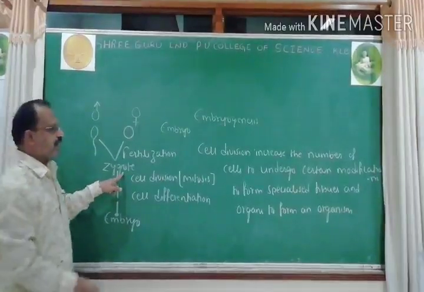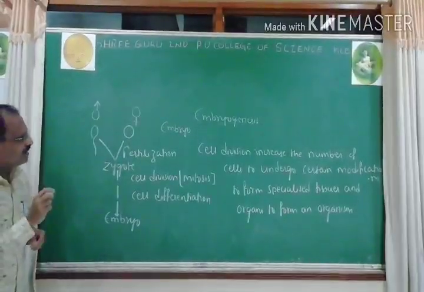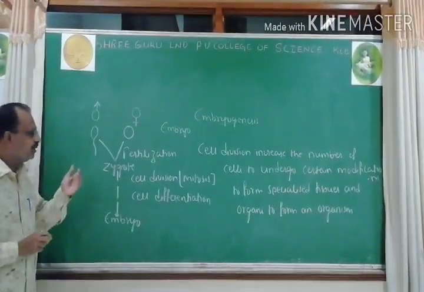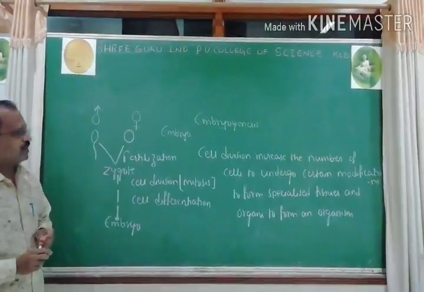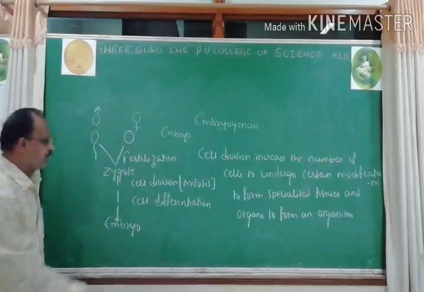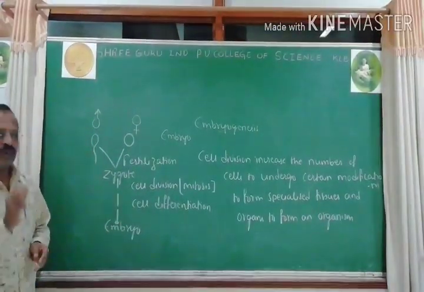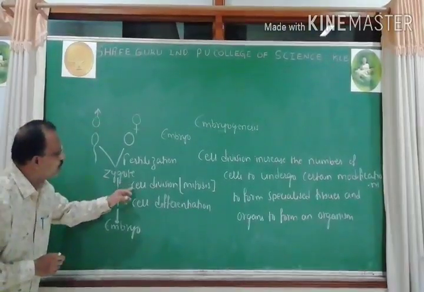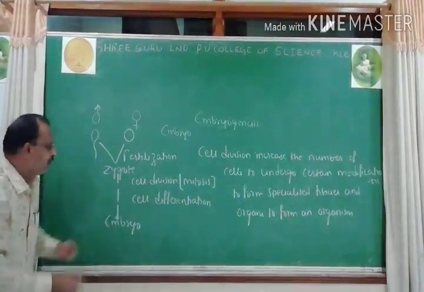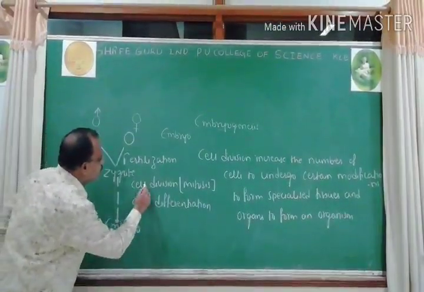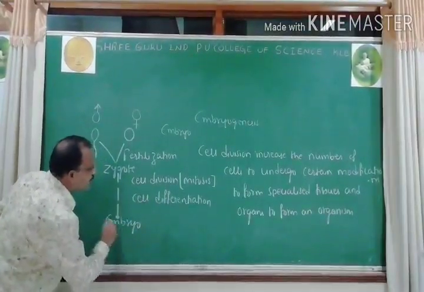Embryogenesis involves two steps. One is cell division, second is cell differentiation. Zygote will undergo cell division and cell differentiation to form embryo.